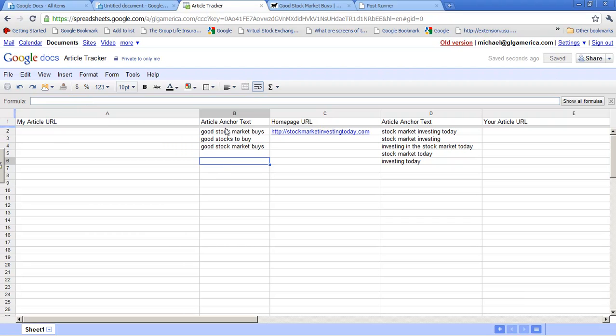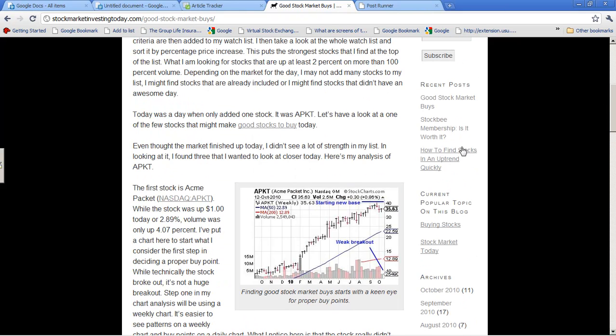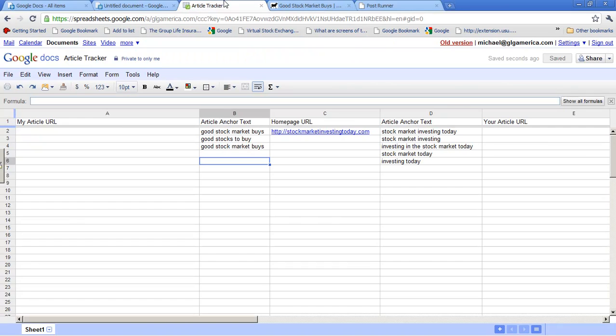And so for the first article, these anchor text here, if you look in this article I wrote, this is a good example of anchor text. So you can see I wrote a sentence here and I incorporated this phrase in here, and I linked this to another article on my site. So what I want you to do is to copy this URL and put it in the spreadsheet here where it says my article URL.